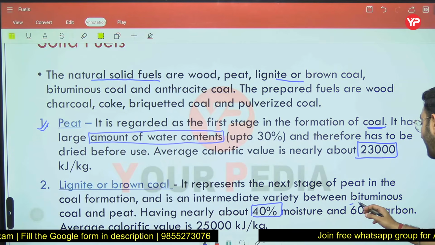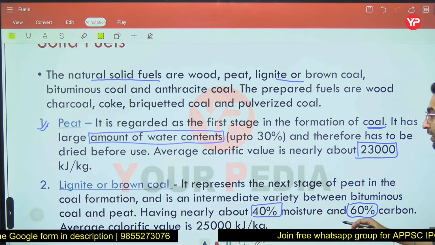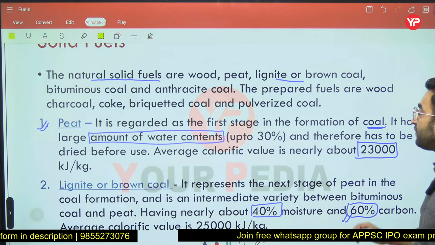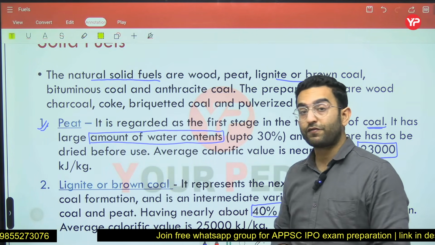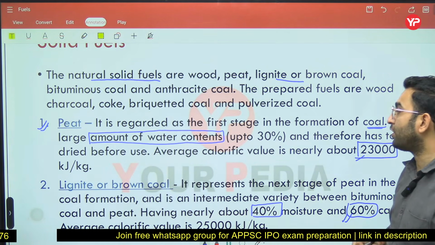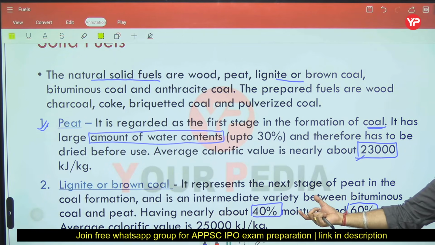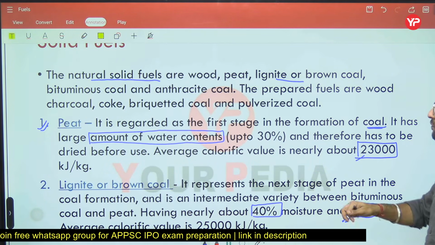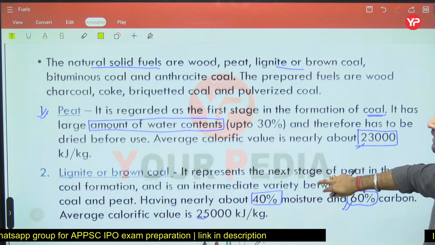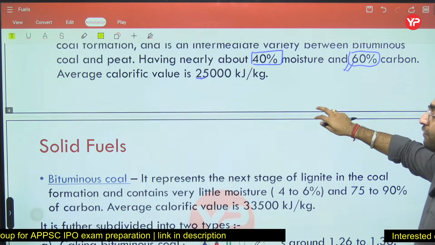Along with that, we may have a carbon percentage of 60% here. Okay, and its calorific value is very high, ranging from 25,000 to 26,000. So you are going to see lignite produces a large amount of heat as compared to peat here.